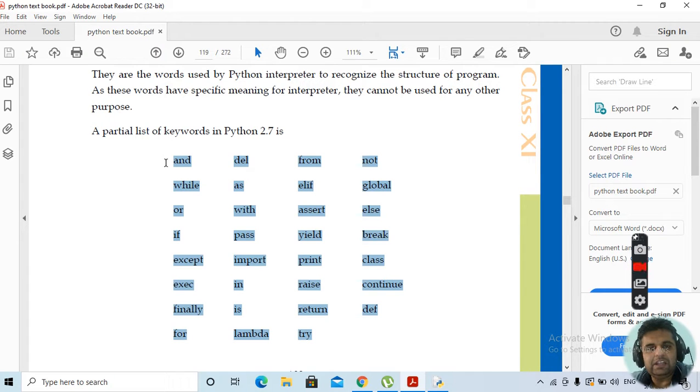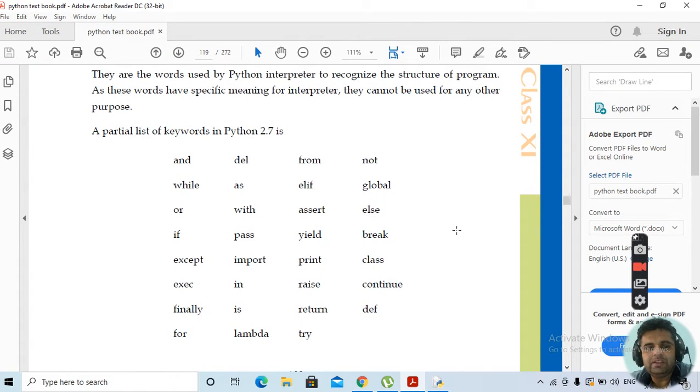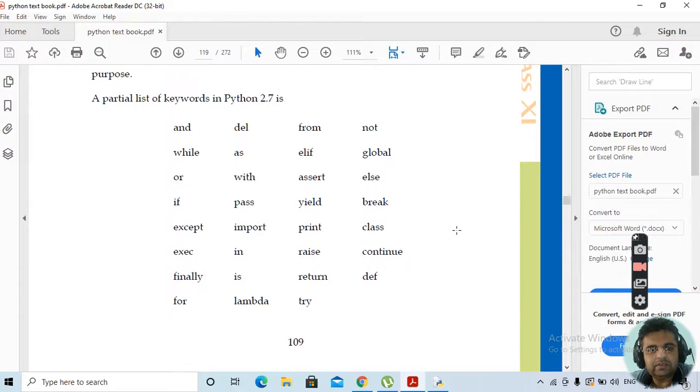This is basically a list of the keywords that are used in Python. They cannot be used otherwise. Every keyword will have its specific meaning, which we will be taking up as and when they come in the further coming lectures. Clear with the keywords?